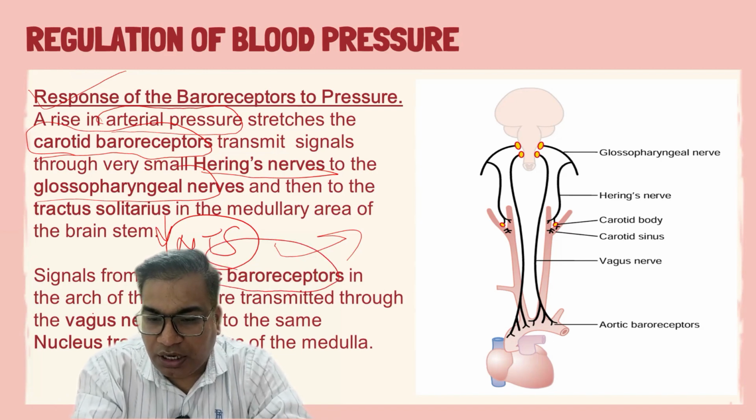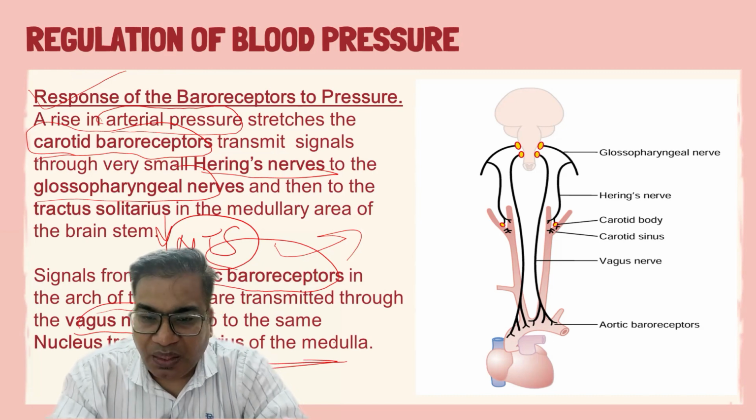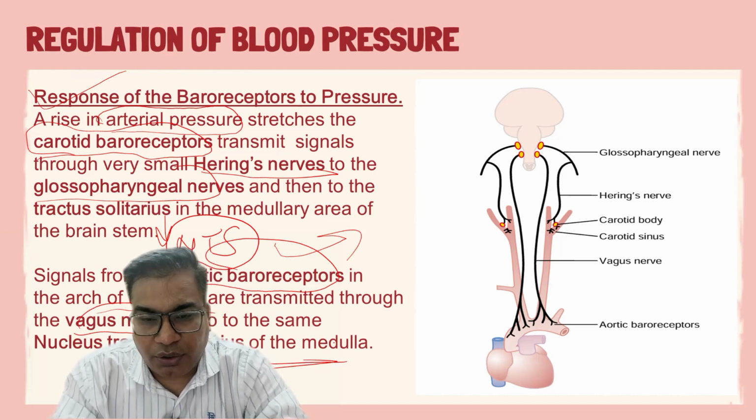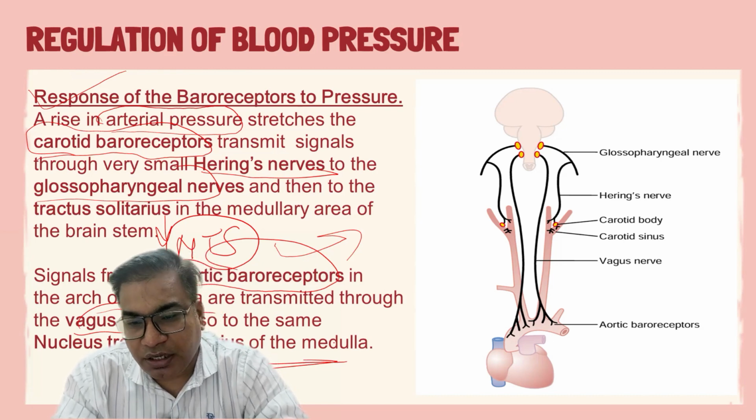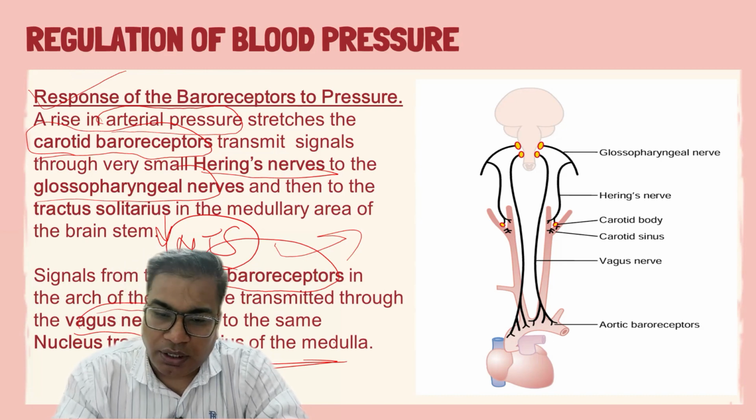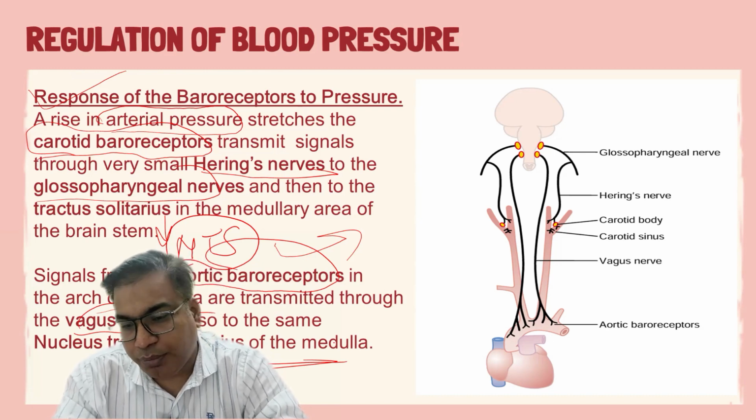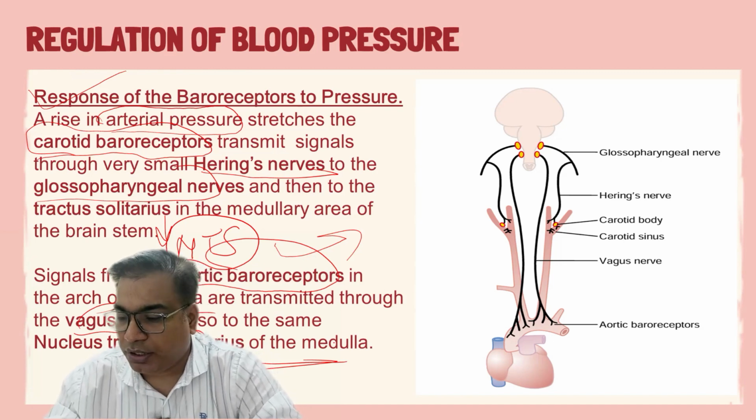In case of aortic baroreceptors, which are present in the arch of aorta, signals are transmitted through the vagus nerves to the nucleus tractus solitarius. In case of carotid baroreceptors, Hering's nerve and glossopharyngeal nerve are responsible for sending signals to the NTS, and in case of aortic baroreceptors, the vagus nerve sends signals to the nucleus tractus solitarius.